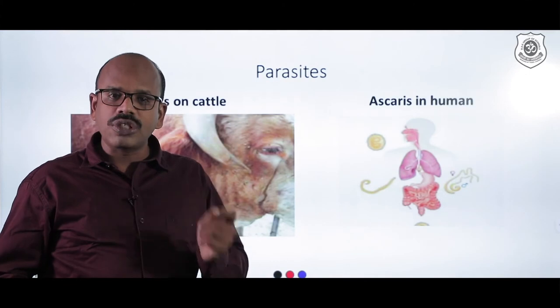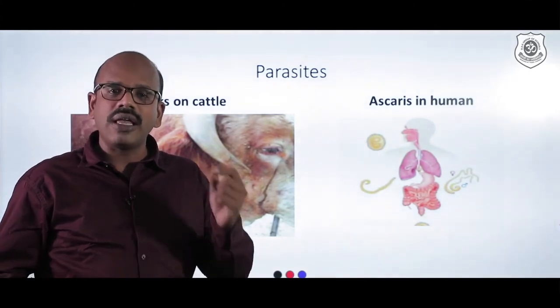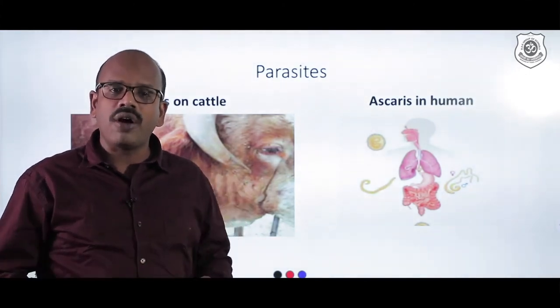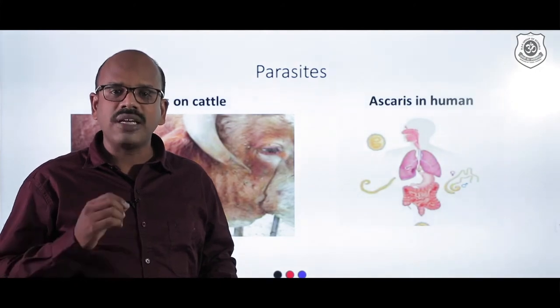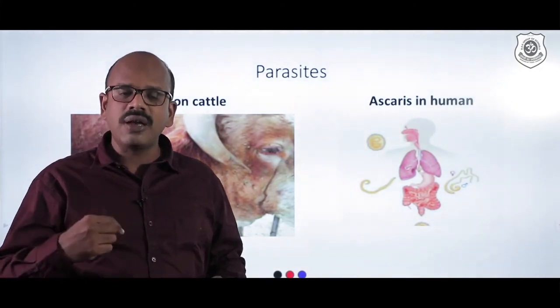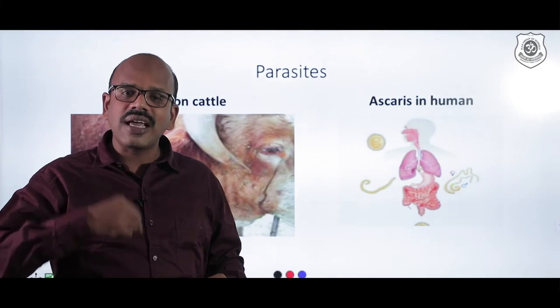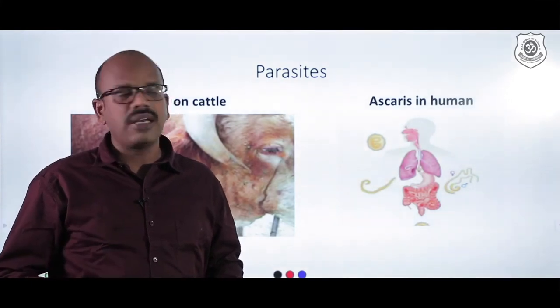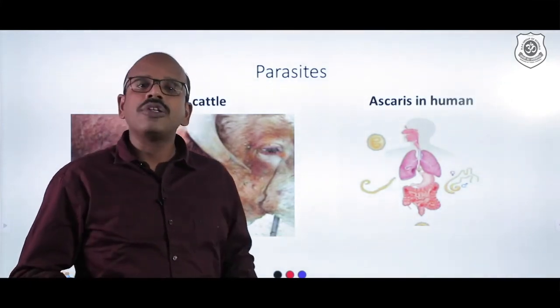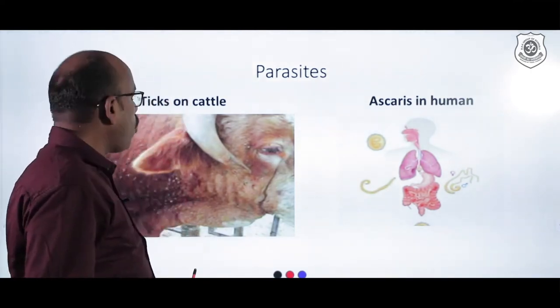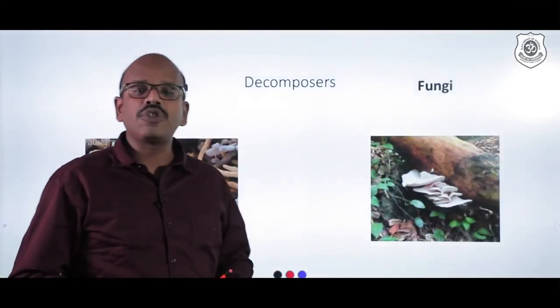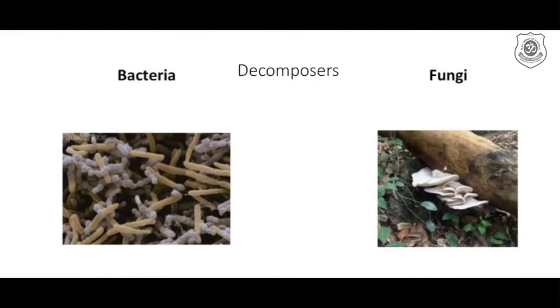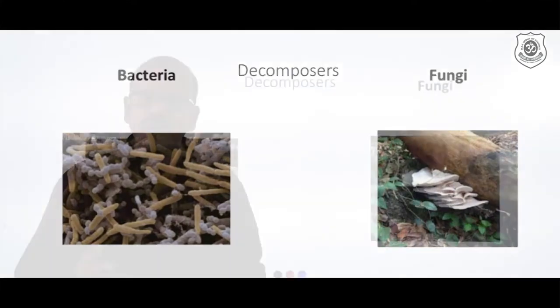So ecto means outside. The parasite that lives on the outer surface of the body of the host is called an ectoparasite. Endo means inside. The parasite that lives inside the body of the host is called an endoparasite. So we have seen how we can classify the different types of organisms. Louis Pasteur, you all know, introduced a term called pasteurization, the process of sterilization of milk.